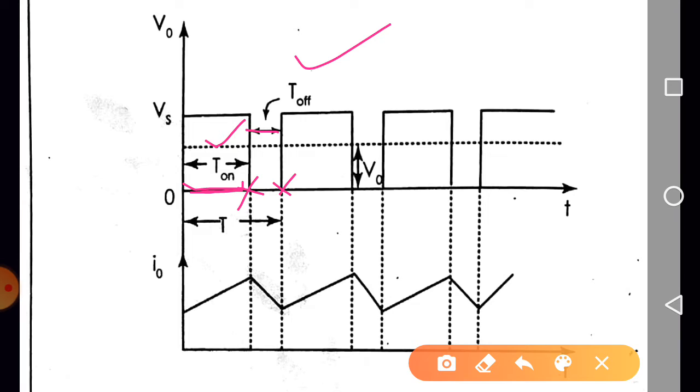From which parameter can we get the total time T? It depends on the chopping frequency. The chopping frequency f is equal to 1 by T, or T is equal to 1 by f. So from 0 to T on, the switch is in the on state, and from T on to T, that is the off time, the switch is in the off state.